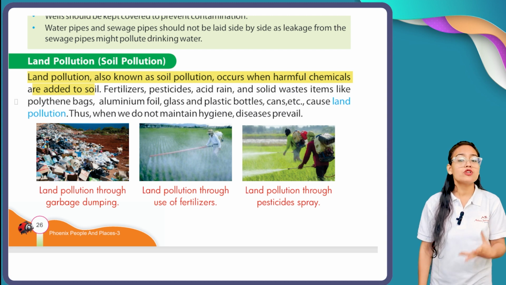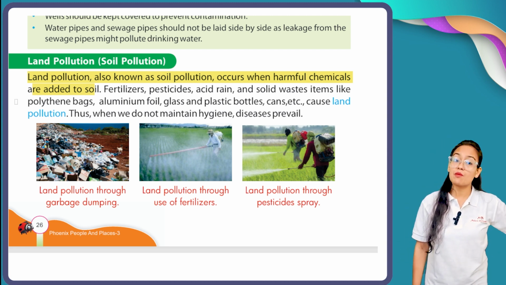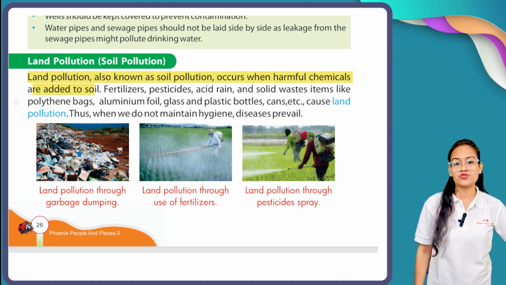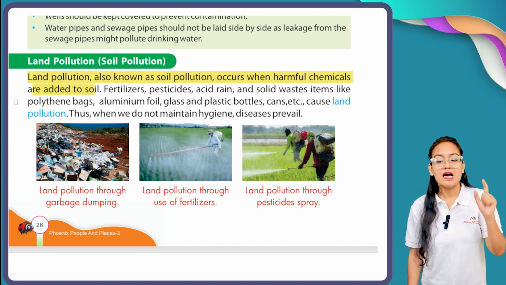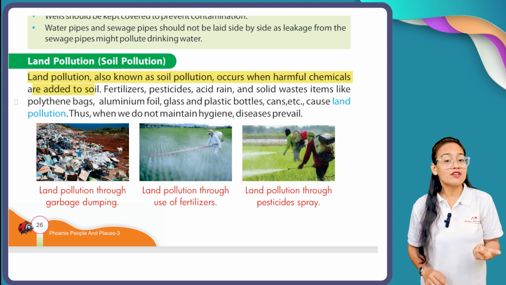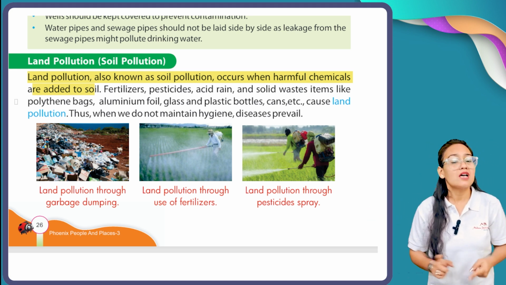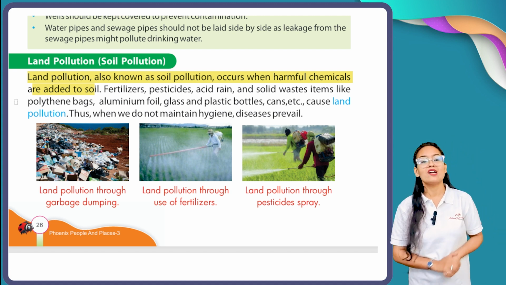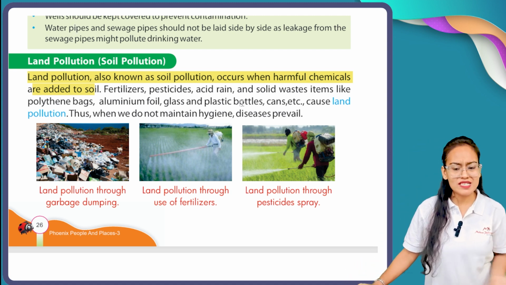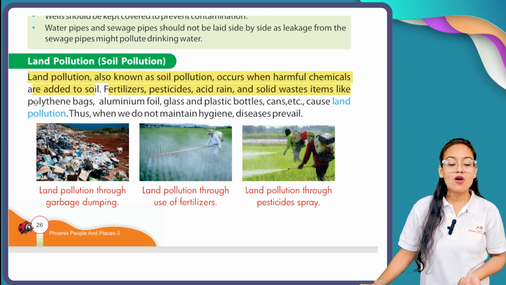Water pollution is caused if we are taking a bath in an open area, bathing our animals in open areas, or dumping garbage in water sources. All this leads to water and air pollution. But what leads to land pollution? I already told you, to increase our production of crops, pesticides and insecticides are continuously used. So this leads to land pollution. Fertilizers, pesticides, acid rain and solid waste items like polythene bags, aluminium foil, glass and plastic bottle cans, etc.